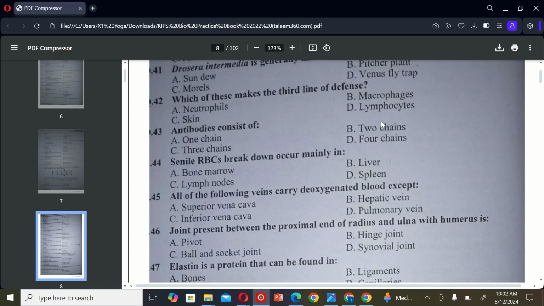The next MCQ is: antibodies consist of A. 1 chain, B. 2 chain, C. 3 chain, and D. 4 chain. So the correct option is D. 4 chain.